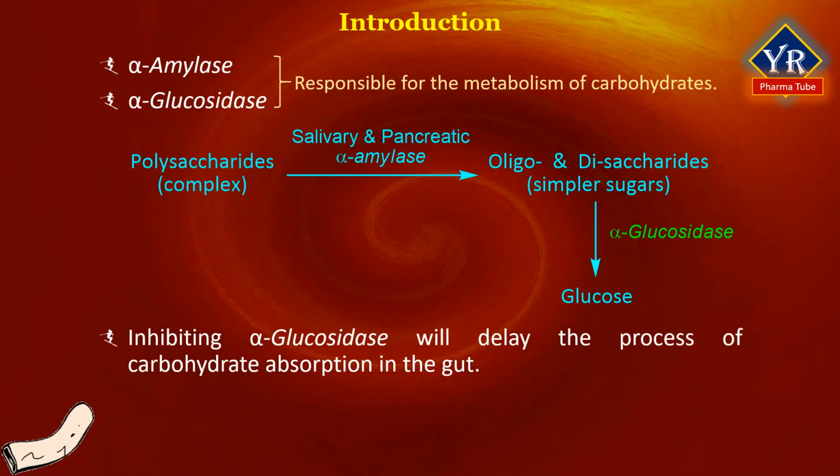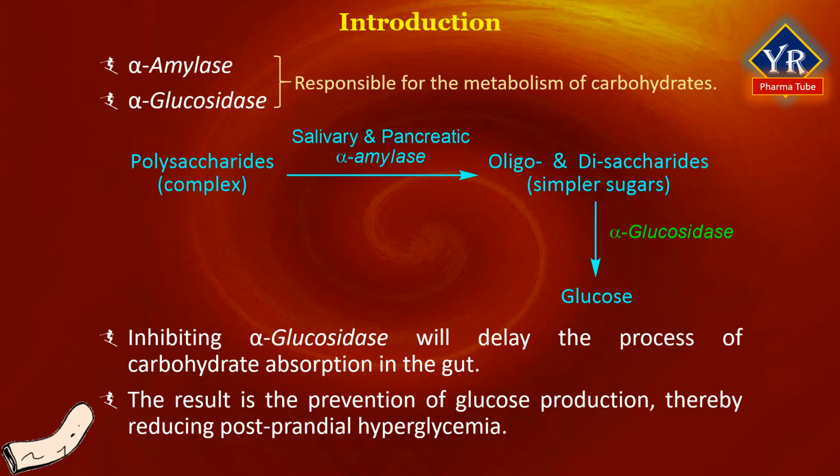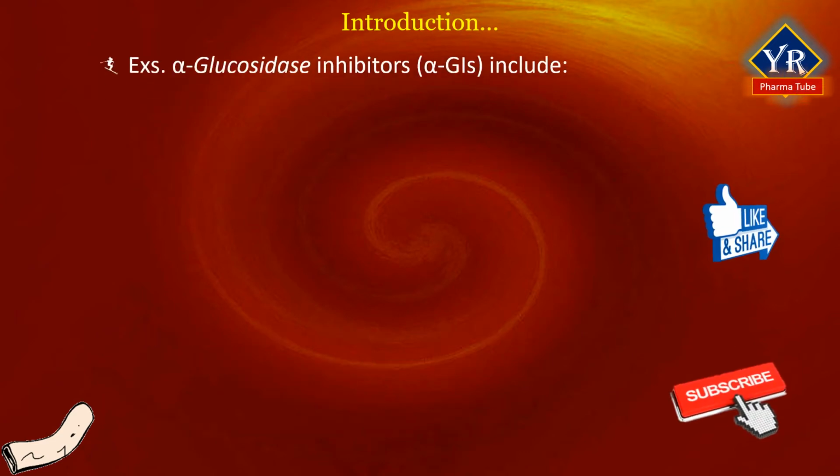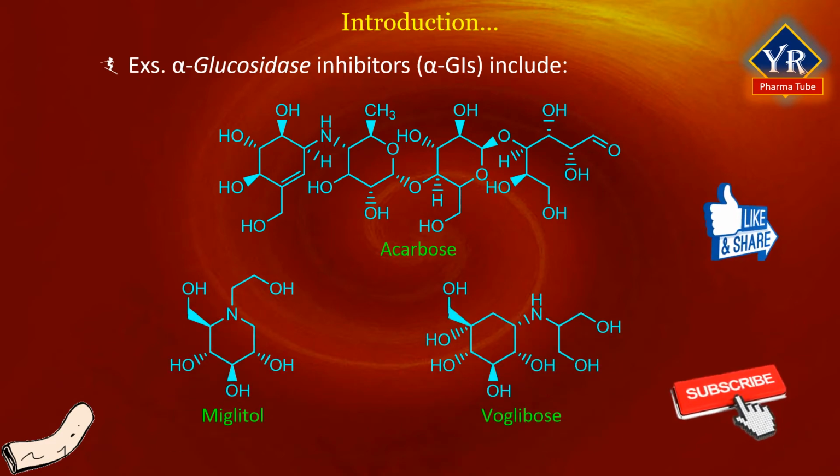Thus, inhibiting alpha-glucosidase will delay the process of carbohydrate absorption in the gut by moving these undigested disaccharides into the distal sections of the small intestine and colon. The result is the prevention of glucose production, thereby reducing postprandial hyperglycemia. All known alpha-glucosidase inhibitors are excreted unchanged in the feces, obviating metabolic drug interactions. Examples of alpha-glucosidase inhibitors include number 1 acarbose, number 2 miglitol, and number 3 voglibose.